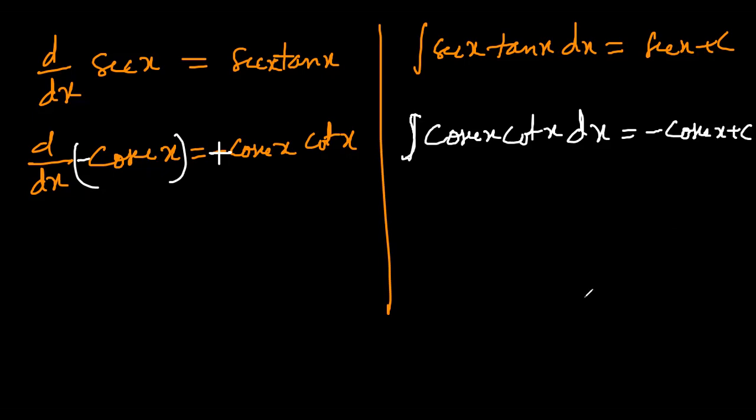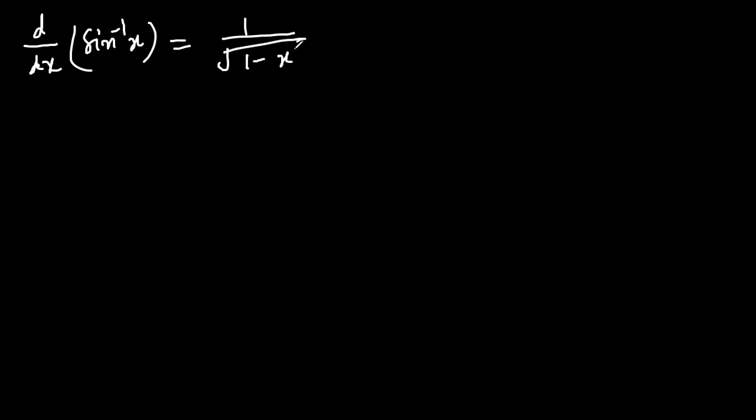So from the derivatives of all these trigonometric functions, we have derived the basic integral formulae. Now, once we have done all the trigonometric functions, let's take inverse trigonometric functions also. Let's take dy dx of sine inverse x. The derivative of sine inverse x is 1 by square root of 1 minus x squared.